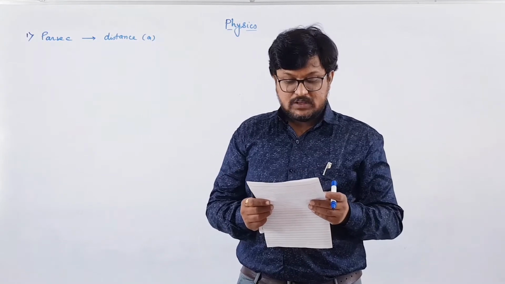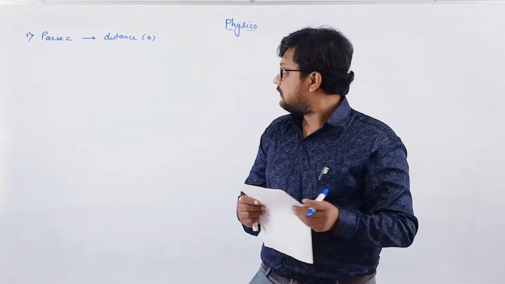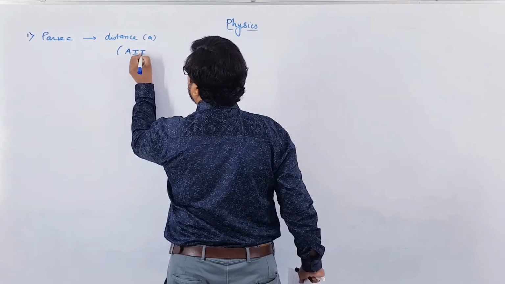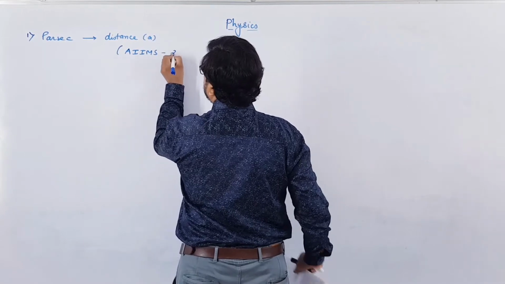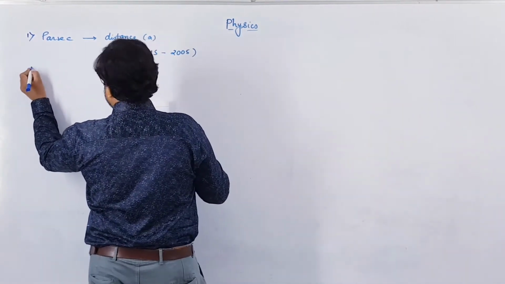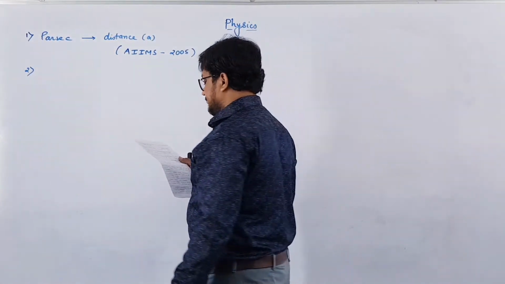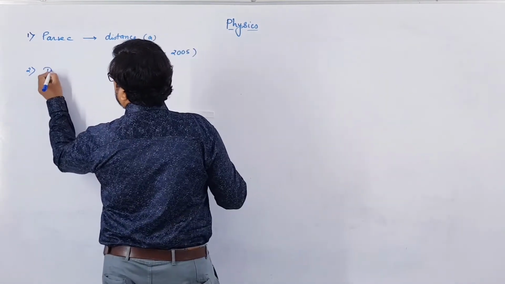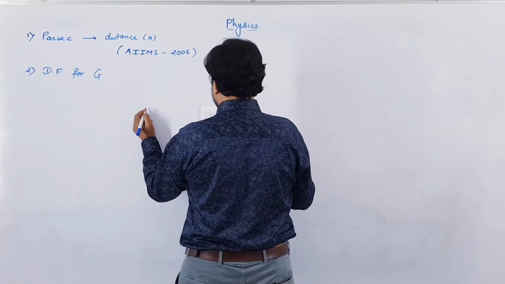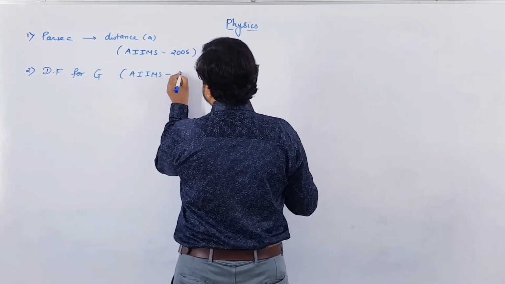Second one, the dimensions of universal gravitational constant are. This was asked in AIIMS 2000. You have to find the dimension of universal gravitational constant G, the dimension formula for capital G.